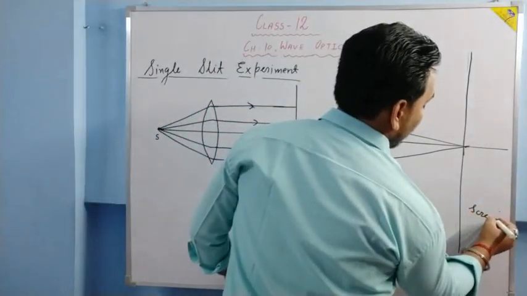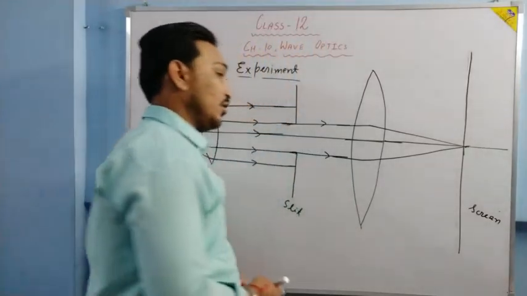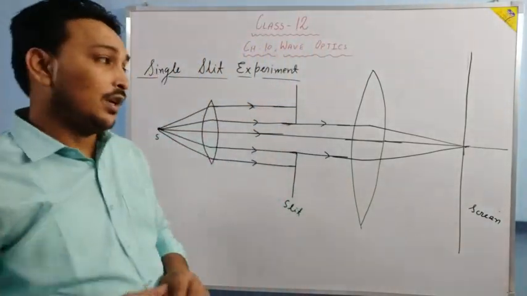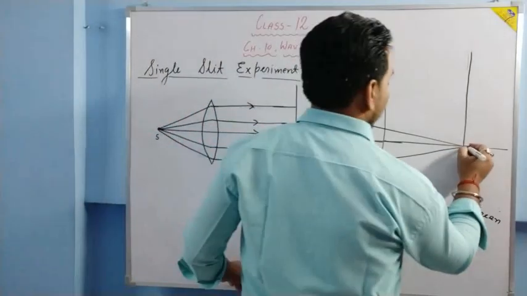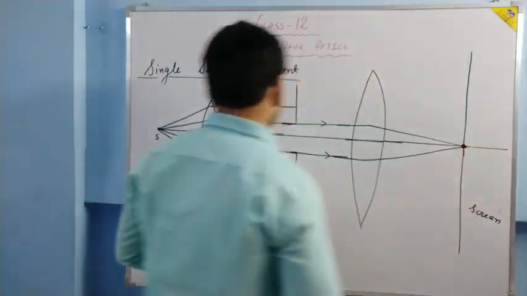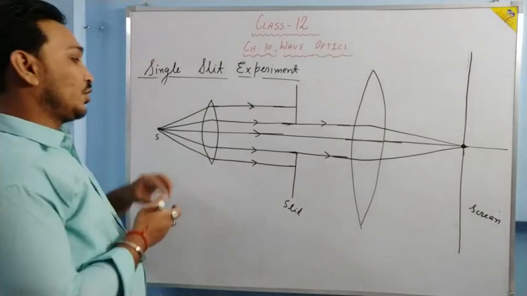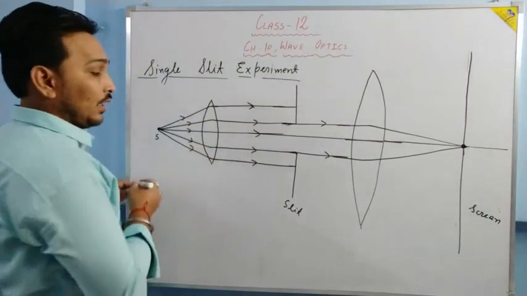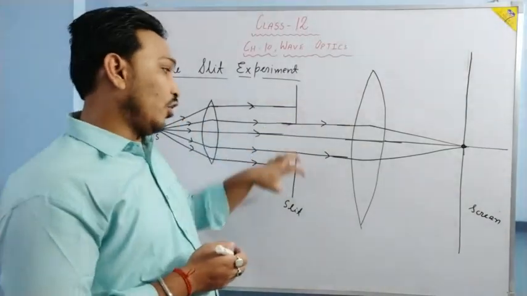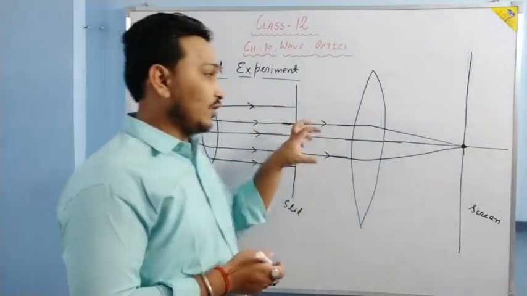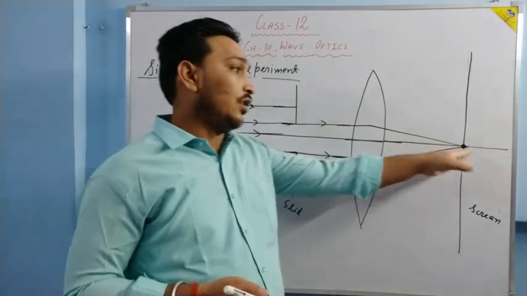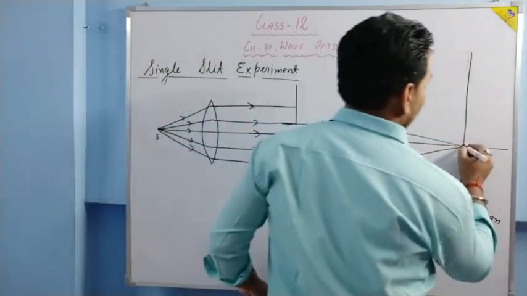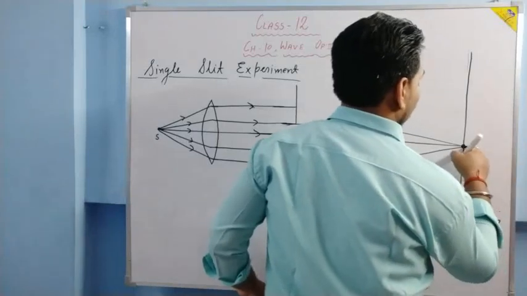So what we observe, if in absence of diffraction, if no diffraction is there, then what we should observe, we should see a bright spot over here, because some of the light which is coming from the source is blocked over here due to the slit. The rest of the light which is passing through the slit will converge over this point. So we see a bright spot at the center of the screen.